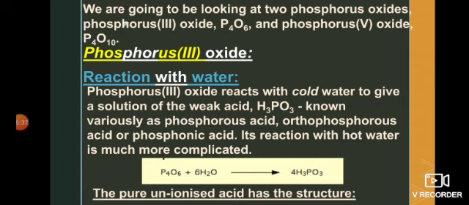So phosphorus 3 oxide, when we show its reaction with water, will react with the cold water, and it results in the formation of a solution of a weak acid, phosphorus acid, which is also known as orthophosphorus acid or phosphonic acid. Its reaction with hot water is very complicated, but when it is treated with cold water, the reaction is shown below. Phosphorus acid is formed.